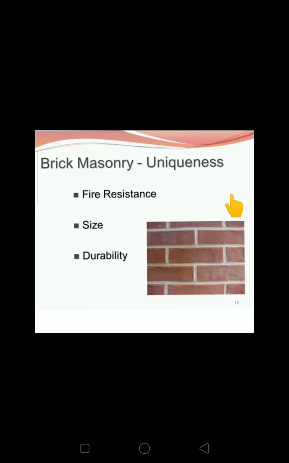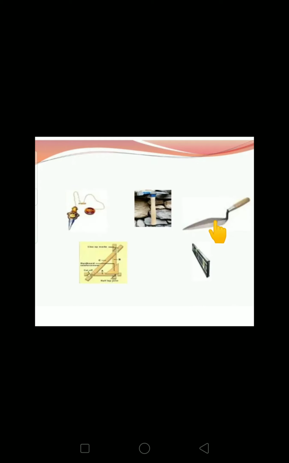It will be easy to handle while doing the construction activity, and these are more durable compared to other construction materials. These are some instruments used while constructing brick masonry. This is the plumb bob, and this is the trowel, used for placing the concrete, meaning mortar. This is the surface finisher, and these are the supportive tools. These are some material requirements, or equipment we can say, which will be used while constructing the masonry.